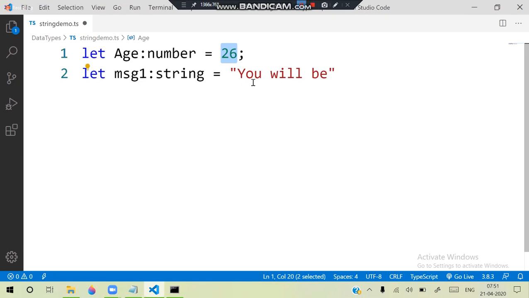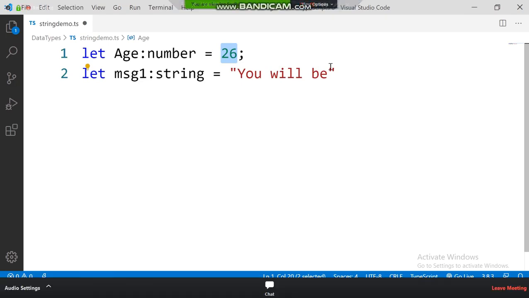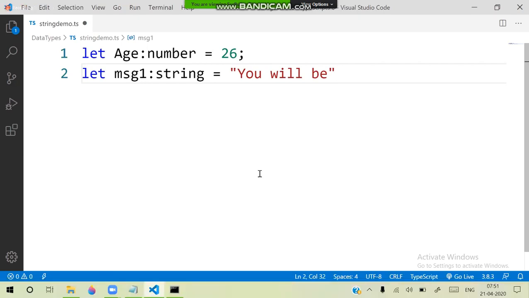By next year. You know that a string and an expression are different: if I write here "age plus 1", it is not an expression, it is a string. Then how do we concatenate expressions?